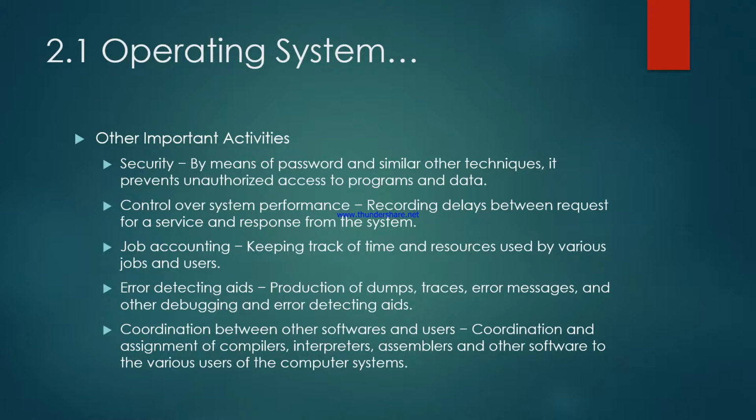In error detection, the operating system aids production of dumps, traces, error messages, and other debugging and error detecting aids. Then there is coordination between other software and the users: coordination and assignment of compilers, interpreters, assemblers and other software to the various users of the computer system. So these are some important activities.